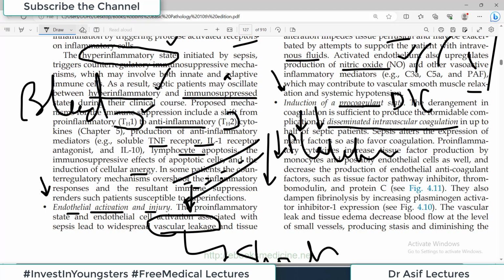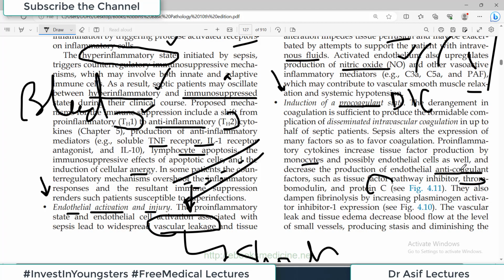The pro-inflammatory cytokines increase the tissue factor production by monocytes, possibly also from the endothelial cells, and decrease the production of, ये सुनें, जो anticoagulant proteins हैं उनकी generation, उनकी production कम हो जाती है, and they include protein C, thrombomodulin. So अगर anticoagulant कम होंगे, so the person is in a pro